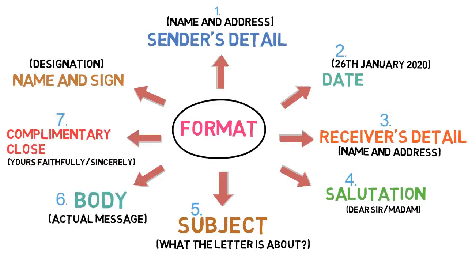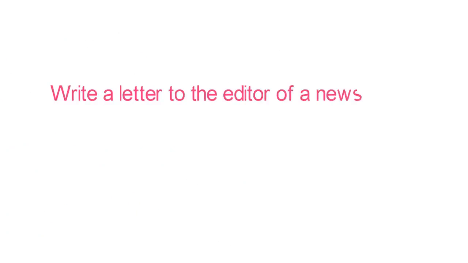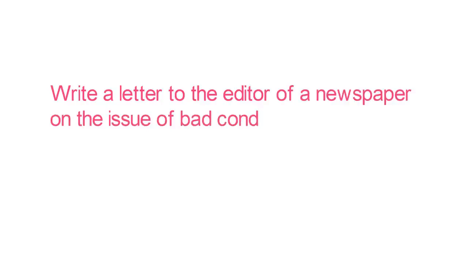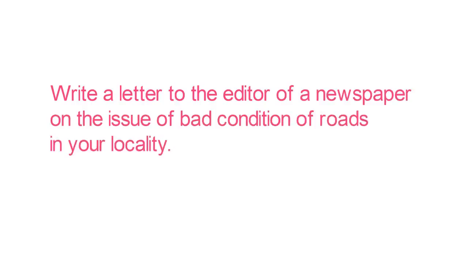Step 7 is complimentary close, and step 8 is sender's name and signature. Here designation can also be added when required. Now let's use the format and understand how to write a letter to the editor of a newspaper on the issue of bad condition of roads in your locality.